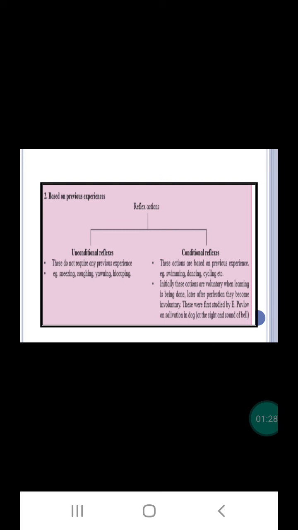Next is classification based on previous experiences. Again, they are of two types: unconditional reflexes and conditional reflexes. Unconditional reflexes do not require any previous experience. For example, coughing, yawning, sneezing. While conditional reflexes are based on previous experiences. For example, dancing, cycling, swimming. So initially these actions are voluntary. When learning is done, they become involuntary.